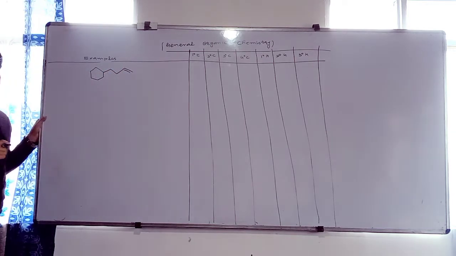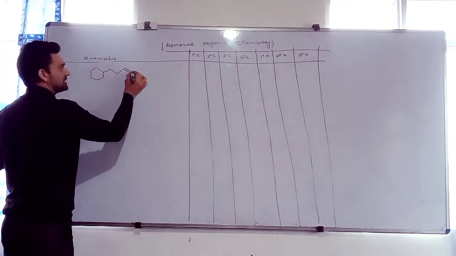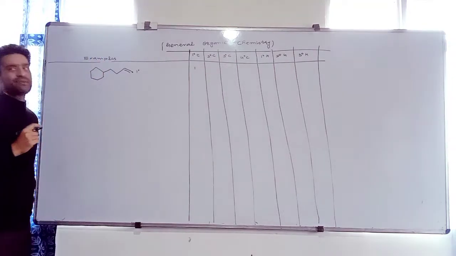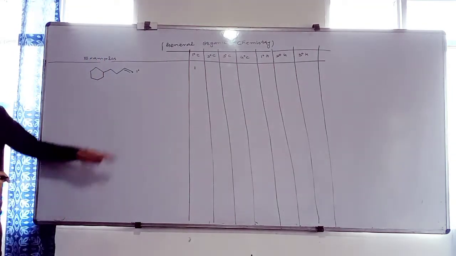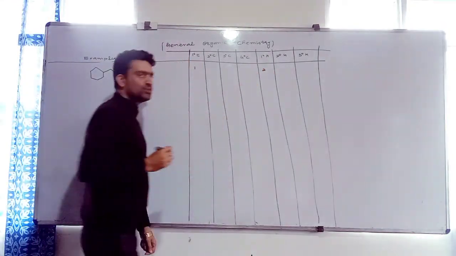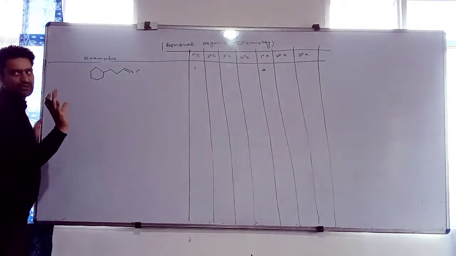How many primary carbons are present? Only one. Clear? And this is the primary carbon. Primary carbon is only one. And how many primary hydrogens will be present? Only 2. Why? Because it contains a double bond. Primary hydrogens are 2. How many 2 degree carbons are present? Except this, all carbons are 2 degree.